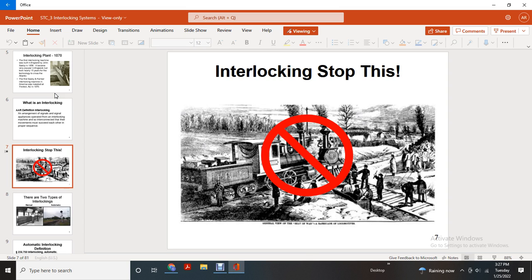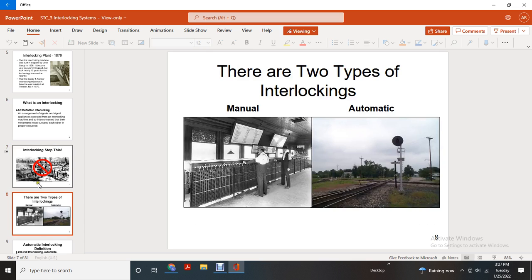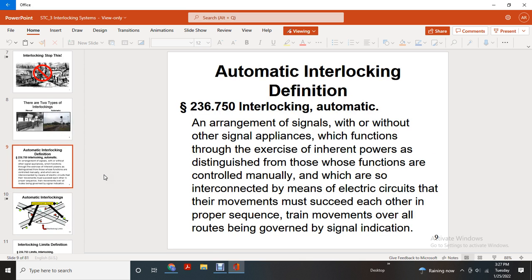There are two types of interlocking: manual and automatic. Automatic interlocking definition, 236.750: an arrangement of signals with or without other signal appliances, functioning through inherent powers, distinguished from those functioning through control manually, so interconnected by means of electrical circuits that their movements must succeed each other in proper sequence, with train moves over all of the routes being governed by a signal indication.